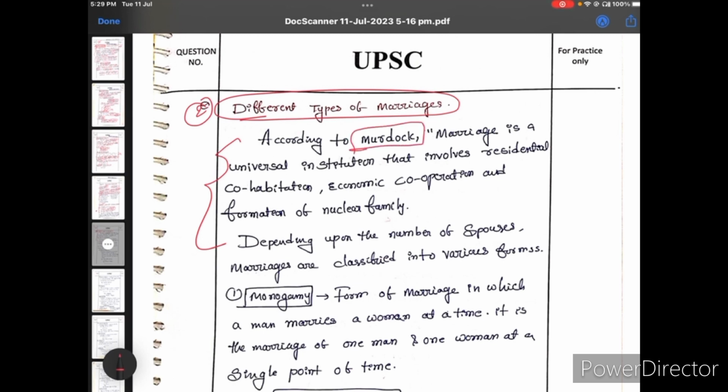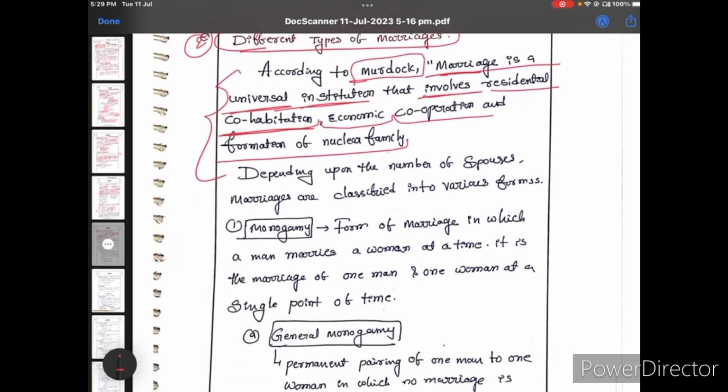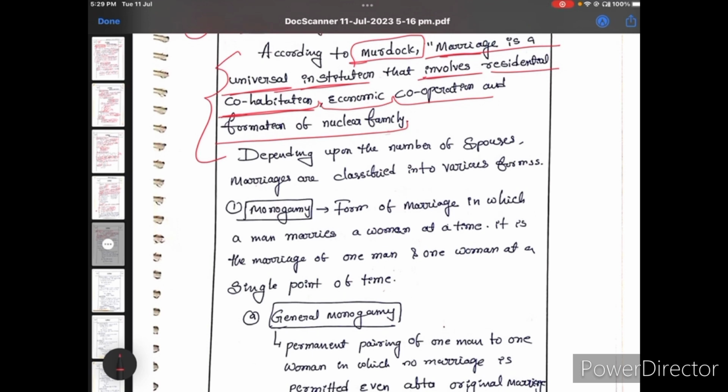According to Murdock, marriage is a universal institution that involves residential cohabitation, economic cooperation and formation of nuclear families. So write any definition of an anthropologist. Depending upon the number of spouses, marriages are classified into various forms.